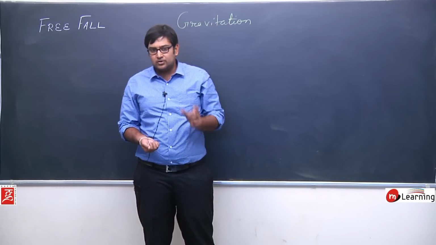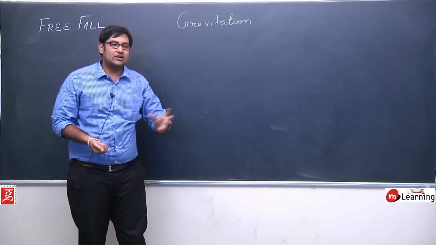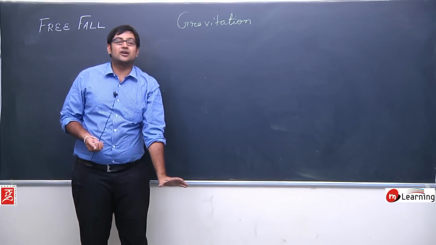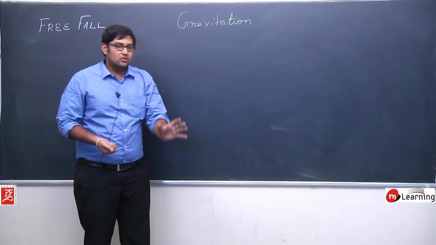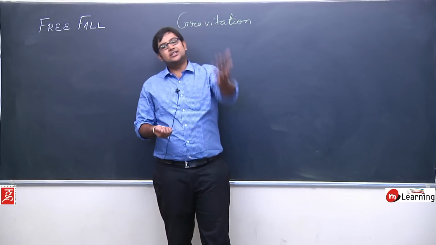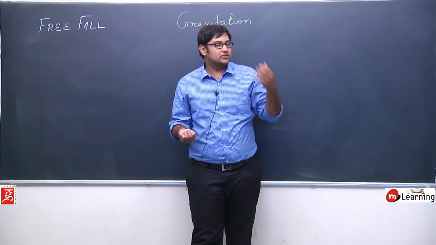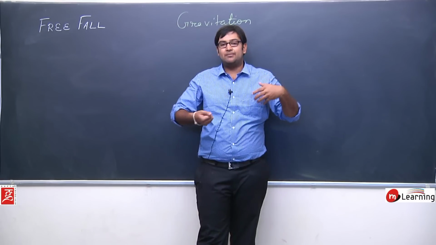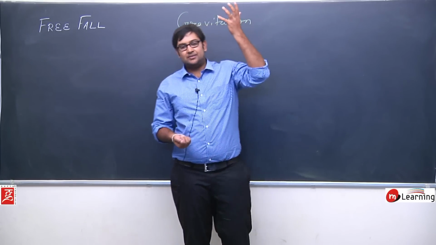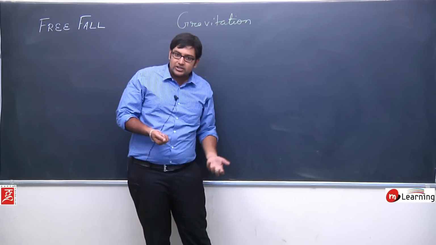You will not see the ball move in a zigzag or irregular path and fall on the ground. You will find that it will fall straight down on the ground. So what exactly is happening? When you throw a ball upwards, why does it stop in the air? You know that it stops due to the gravitational force, the force applied by the Earth. The ball will stop at some point. So when the ball stops, why does it fall on the ground?